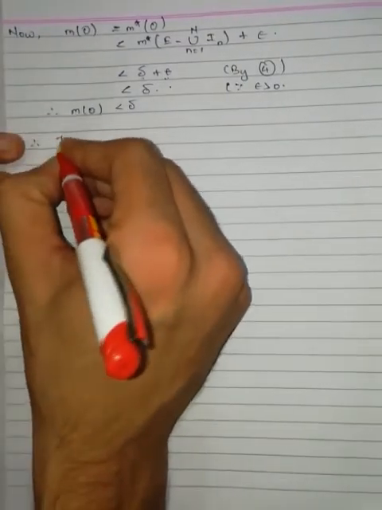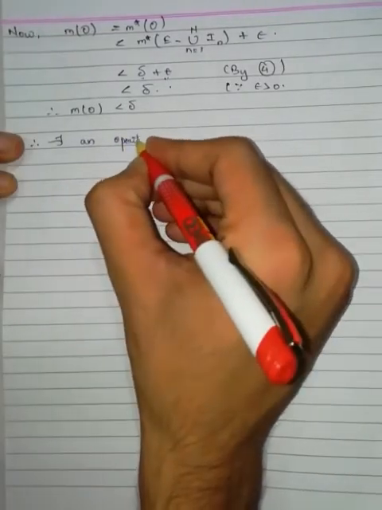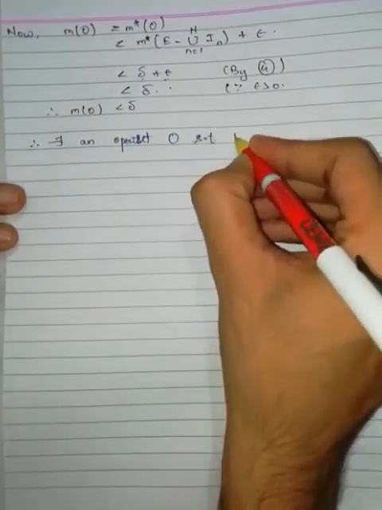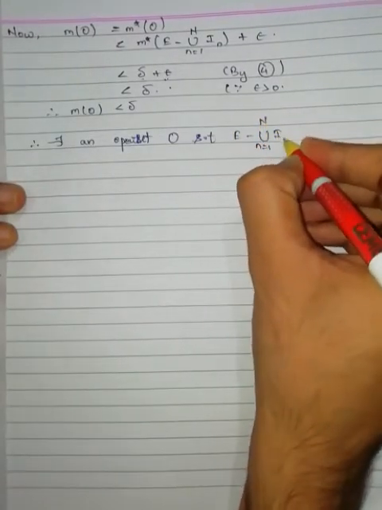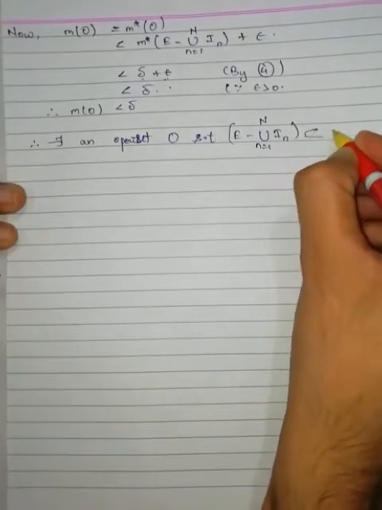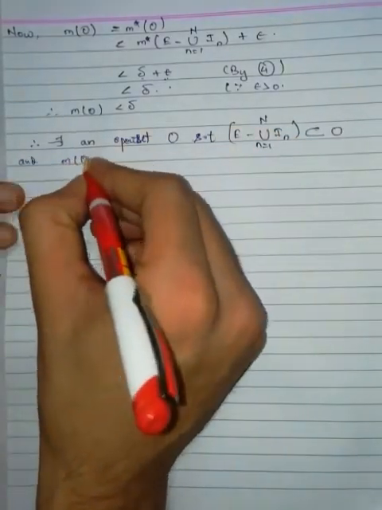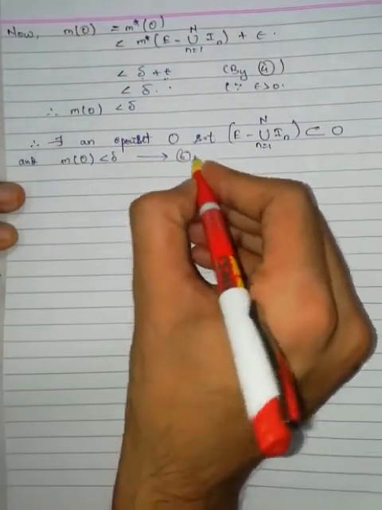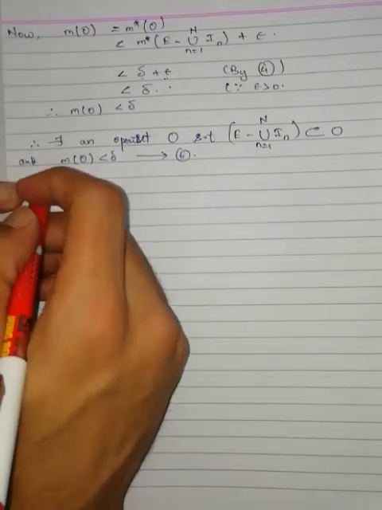Therefore there exists an open set O such that E minus the union of I_n, n equal to 1 to N, is contained in O and measure of O is less than delta. This is equation number 6. Since O is an open set, every open set can be written as a countable union of disjoint open intervals.